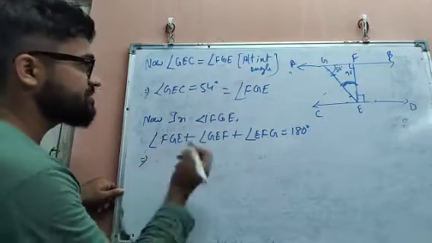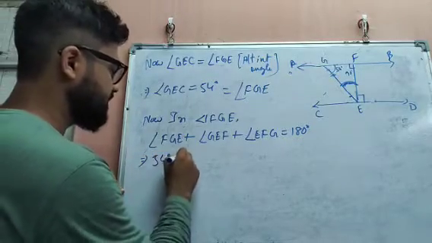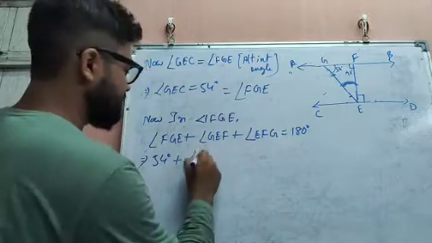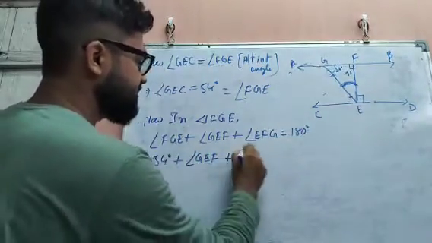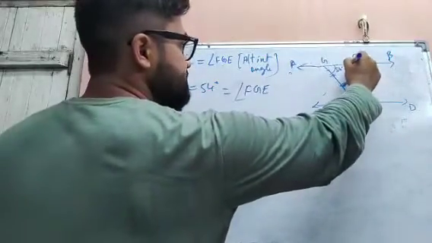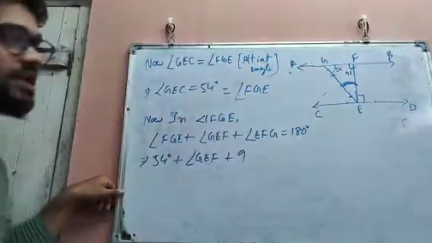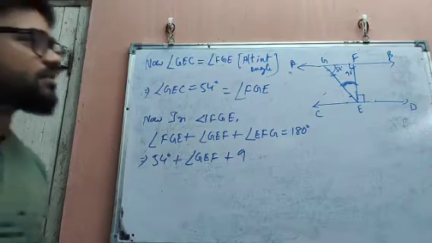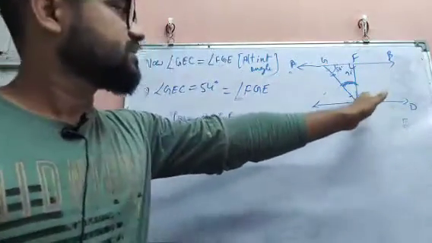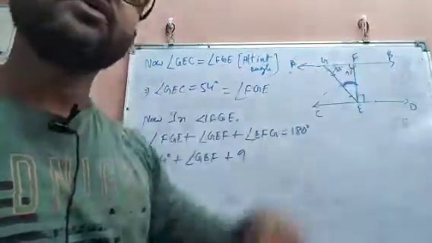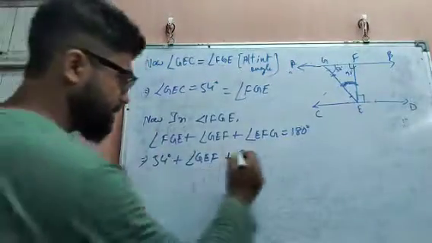Now FGE value is given 54 degrees, GEF value we have to find, and EFG value is 90 degrees. Since it is a perpendicular, EF is perpendicular on CD, so this angle is 90 degrees, and also this angle will be 90 because it is a perpendicular.